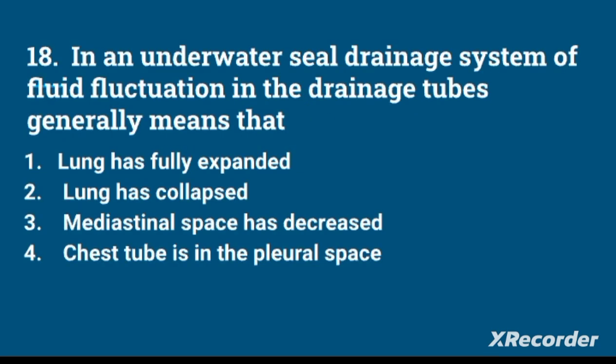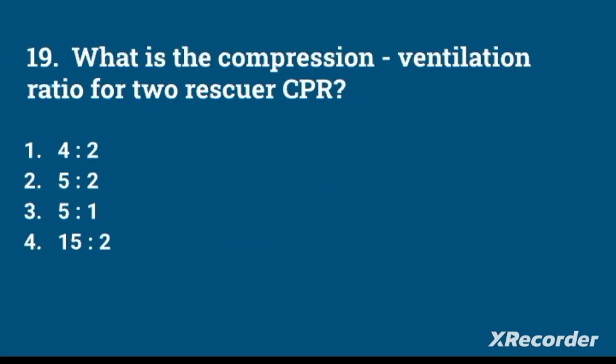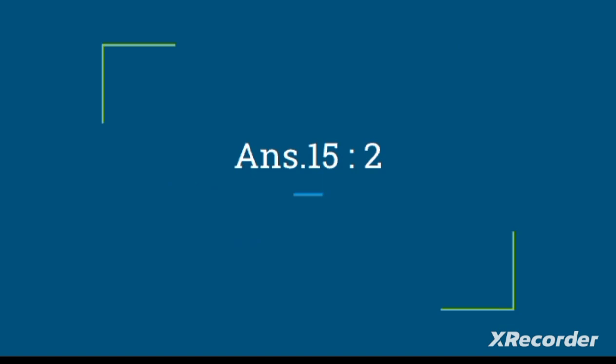In an underwater seal drainage system, fluctuation of fluid in the drainage tubes generally means that: lung has fully expanded, lung has collapsed, mediastinal space has decreased, chest tube is in the pleural space. Answer is lung has collapsed. What is the compression ventilation ratio for 2 rescuer CPR? 4:2, 5:2, 5:1, 15:2. The answer is 15:2.